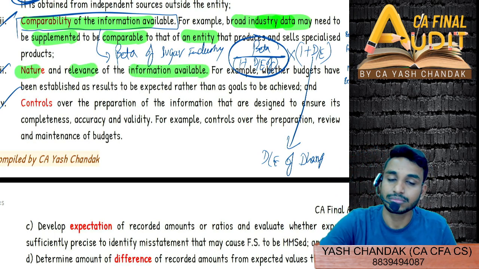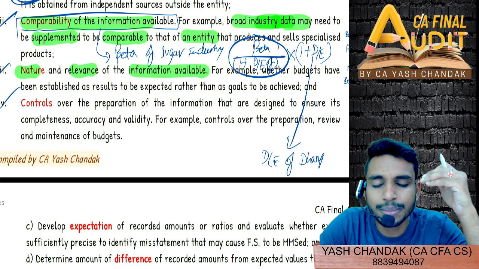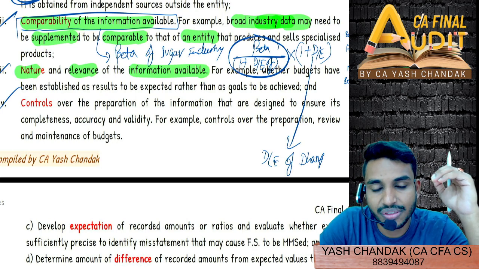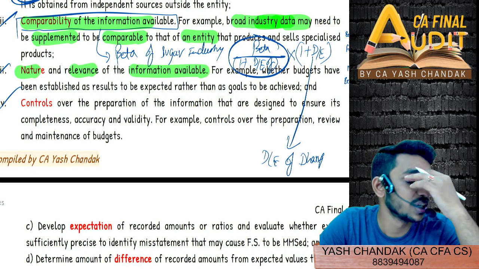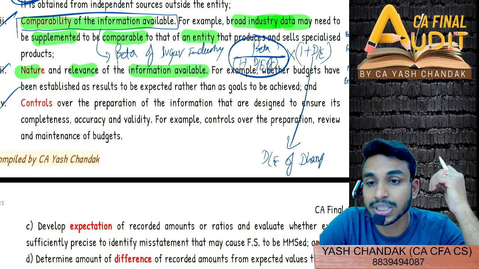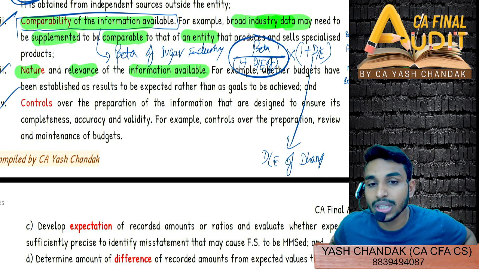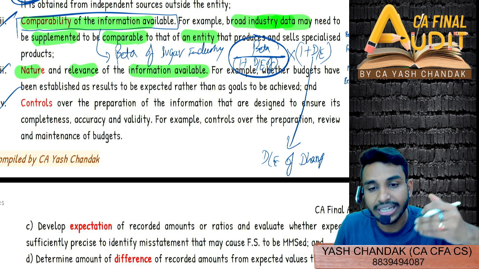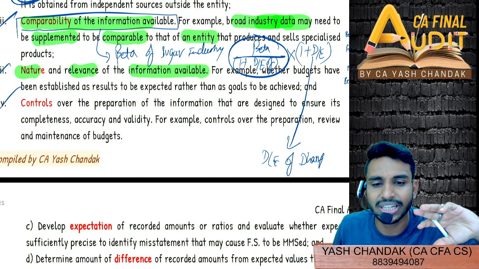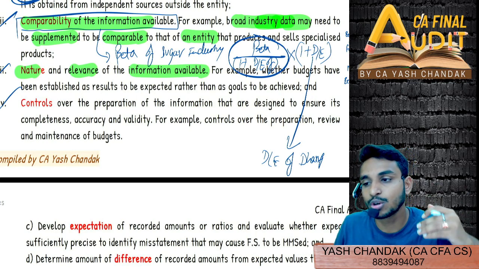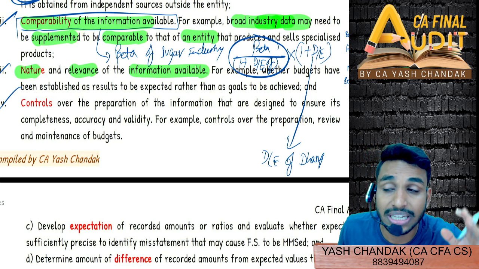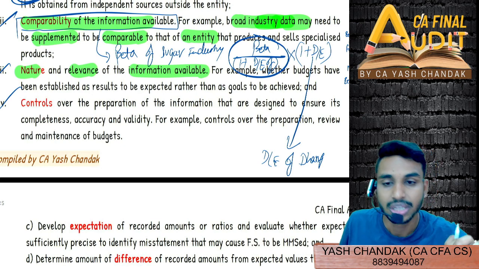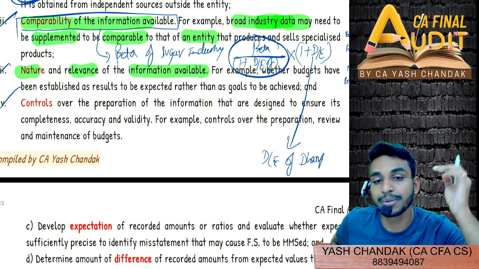And then lastly, the other 2 points are nature and relevance of the information available. So what do you think? Quickly tell me. If I give you the budget, if I tell you that you have to achieve the target of 2 crore profit, this is the budget target. And if I tell you the other option, that you go in accordance with the industry budgets, or you go in accordance with what our capability is. Our current year is 1.5 crore, and around 10 to 20% we can increase. So say 165 crore or 180 crore, we can go max by 180 crore this year profitability. So 10 to 20% odd growth is expected.